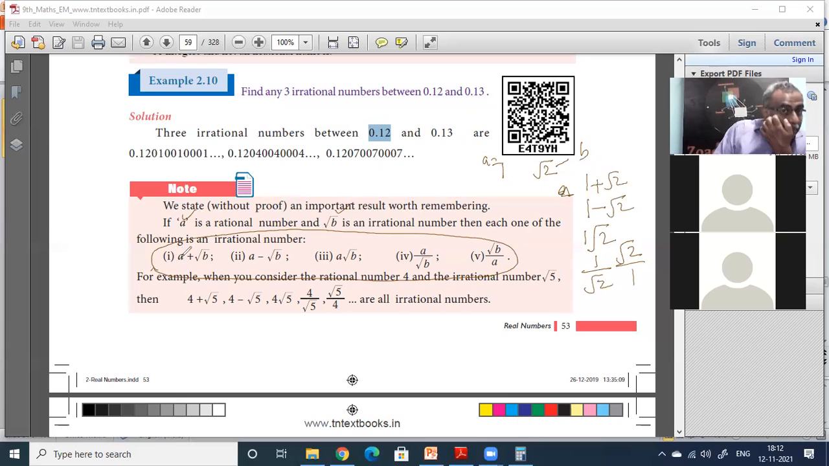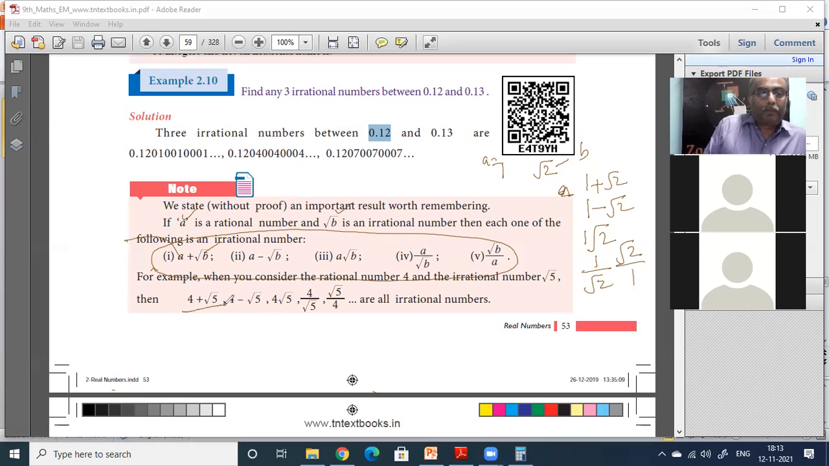One number is rational, A. Another number is irrational, root B. But whenever you mix the two, the result will always be an irrational number. You will never get a rational number. So be very careful and understand this. It is a very easy rule to remember.